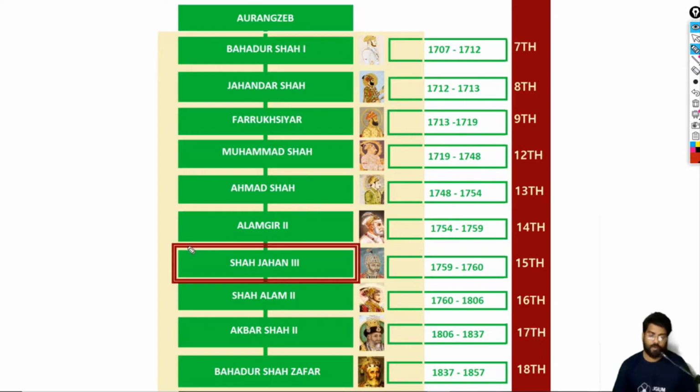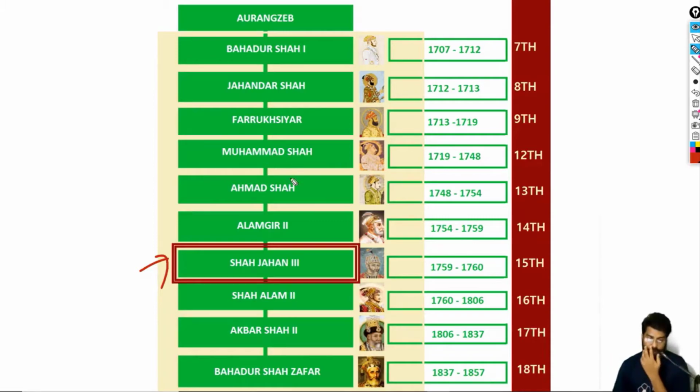Alamgir was executed by Firoz Jung, and after that, he installed Shah Jahan III. Shah Jahan III was installed by Firoz Shah, that is basically Imad-ul-Mulk. The only thing we have to know about this guy is that he ruled for just nearly 1 year, and he was deposed by the Maratha leader, Sadashiva Bhau.